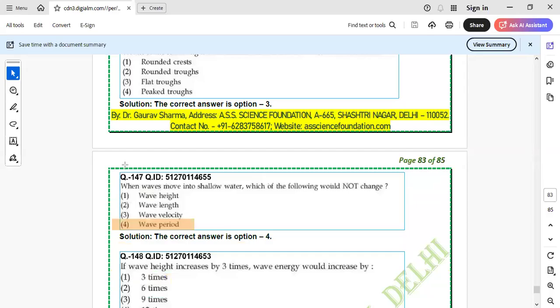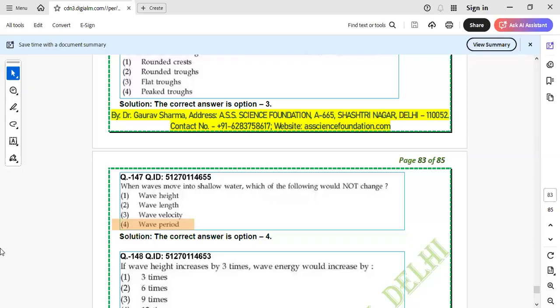Is it clear? 147 to everyone. Quickly. 147 to everyone. Clear? Next question is very easy.